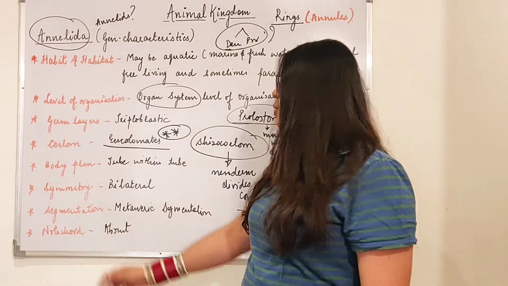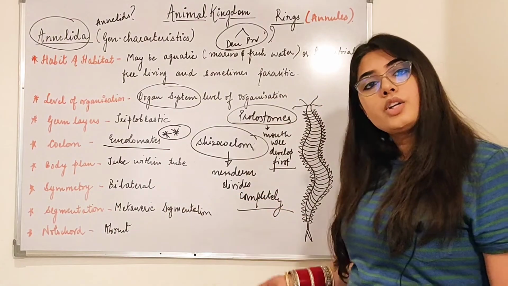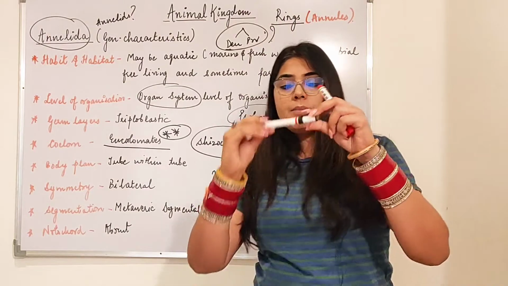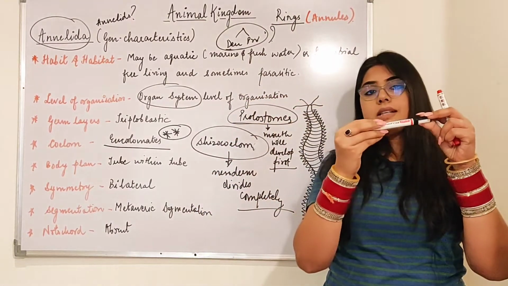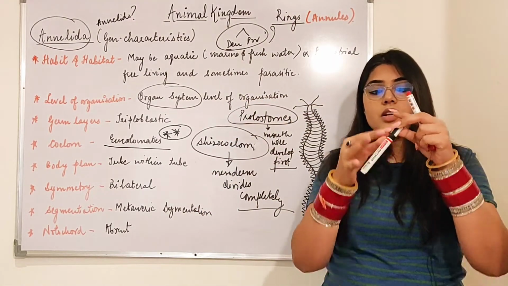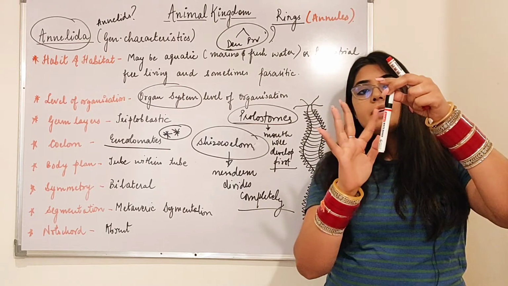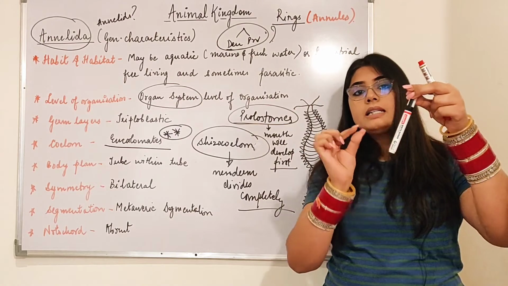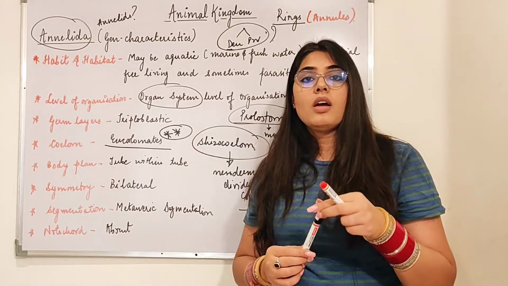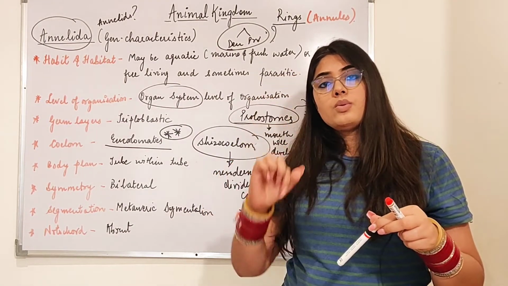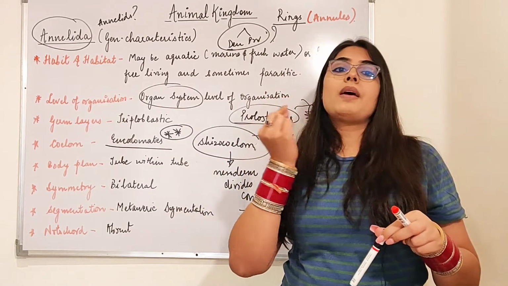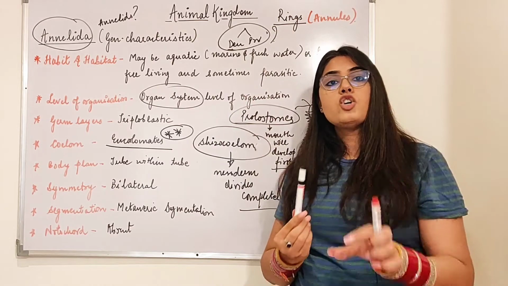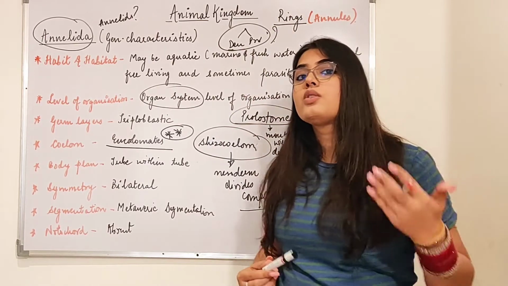Fine. Then next is body plan. They have a tube within tube body plan. Right? I told you previously, imagine a pen. For example, this is a pen. You can't see inside it, but there is a refill present inside it. So there is a tube, and inside this tube there is another thin tube, that we call the refill. In a transparent pen, you will see the outer transparent tube, and inside you will see a full refill. So that is a tube inside a tube. That is tube within tube.